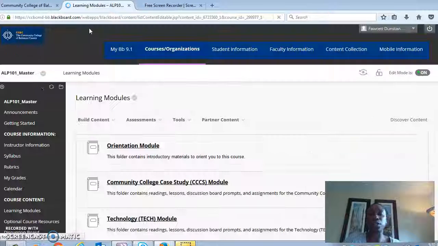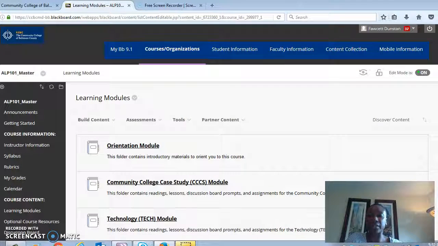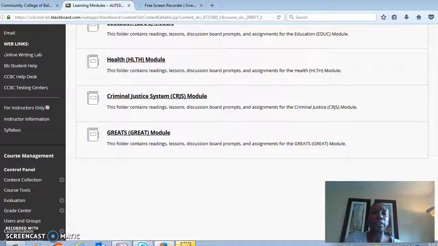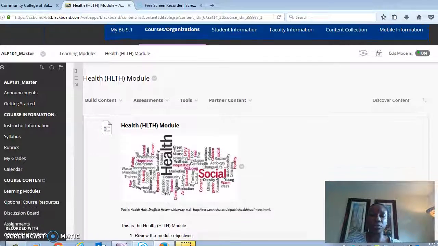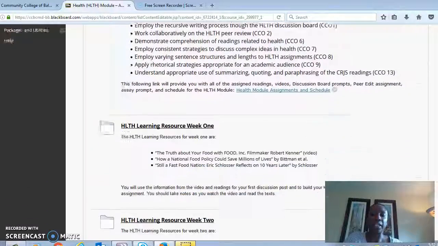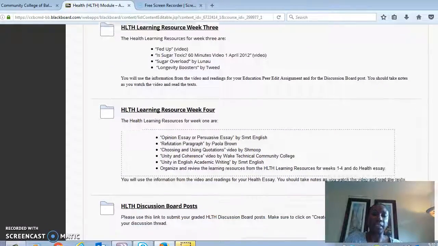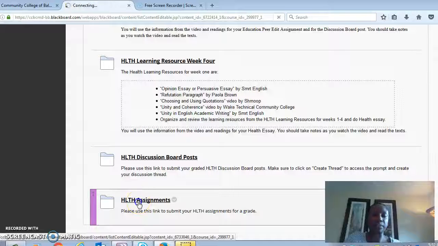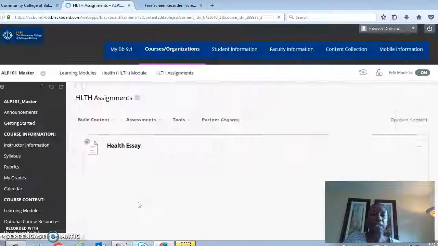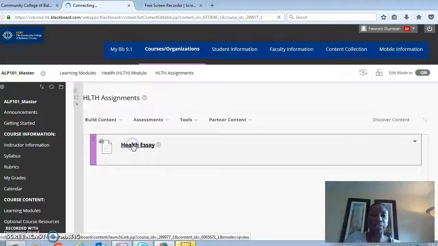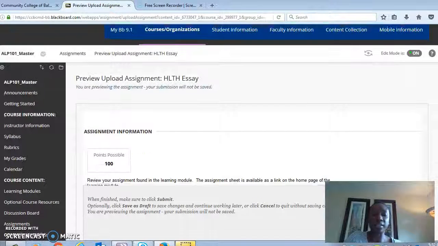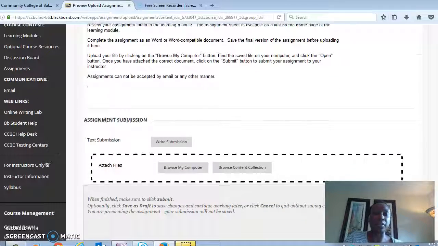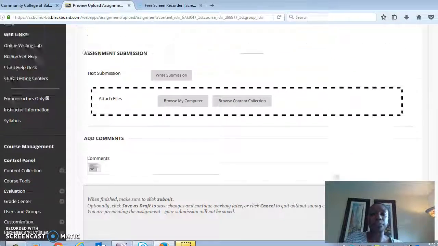For this particular health module, it is somewhat of a persuasive essay, and I'll walk you through very quickly how to find where to upload your essay once you've completed it, and even where to find the prompt. The prompt is found in the health assignments. If you click on that, it should come up, and there's the health essay. And when you click on that, it'll give you information about what is expected for this particular assignment once you complete it.